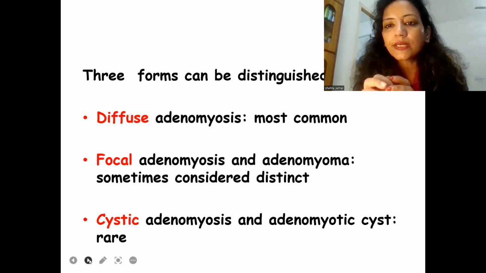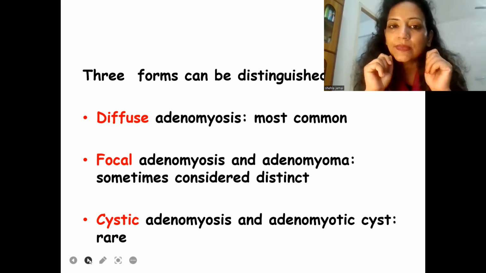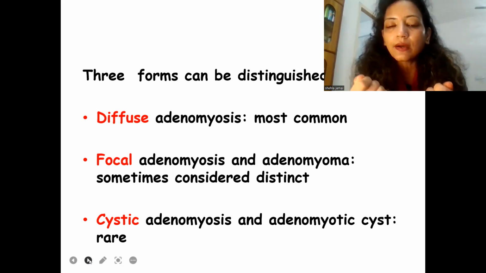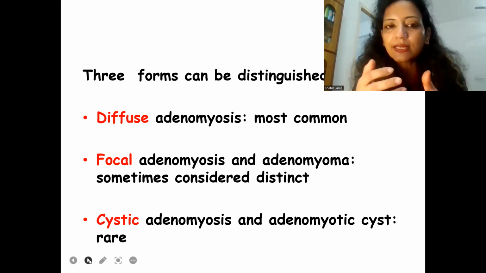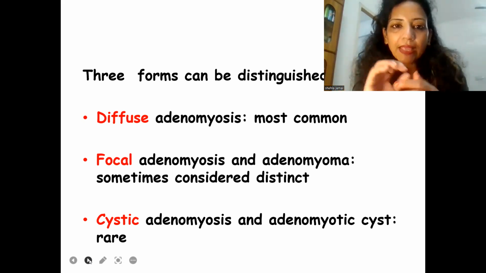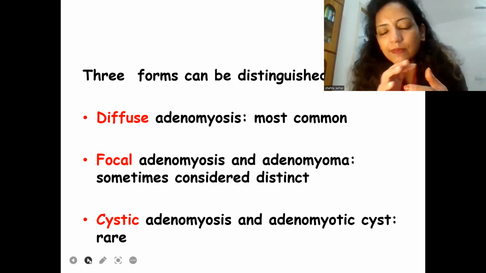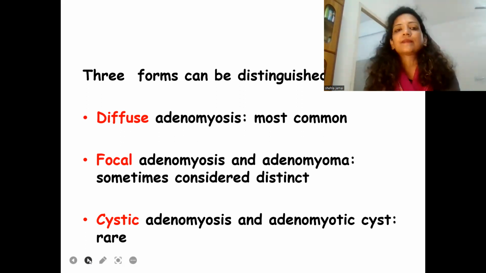Most importantly, one thing we have to remember is that these are cases where the primary diagnosis is that of fibroid uterus. The surgeon tries to enucleate that fibroid, and there is no plane. The surgeon is unable to dissect and find a very nice plane, which is a feature of fibroid uterus, and thus the final diagnosis is made at that time, or in histopathology we come to know that we were dealing with a case of focal adenomyosis. Third and last is cystic adenomyosis or adenomyotic cyst, which is a rare form.